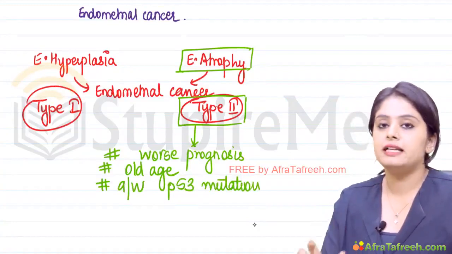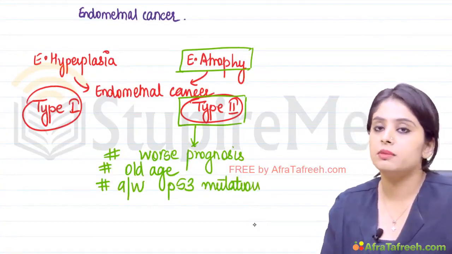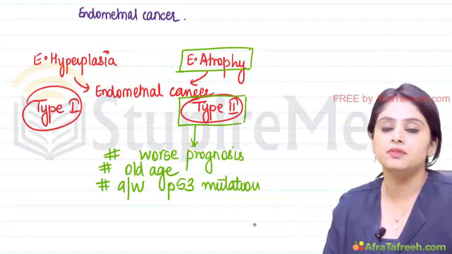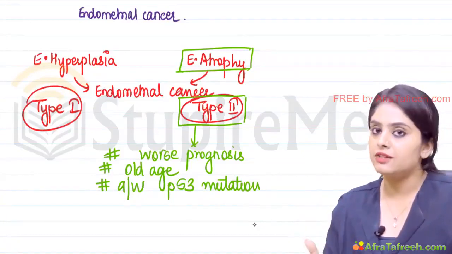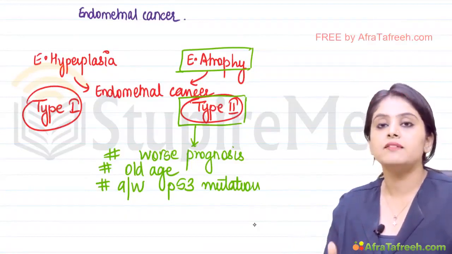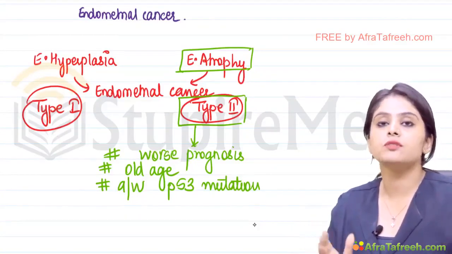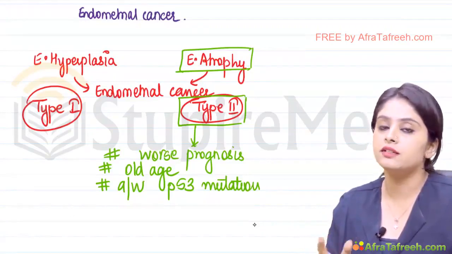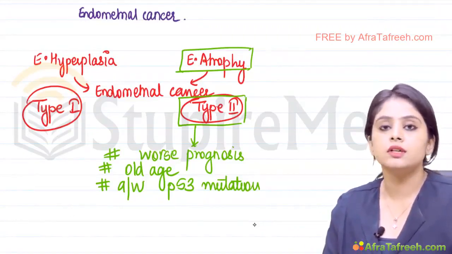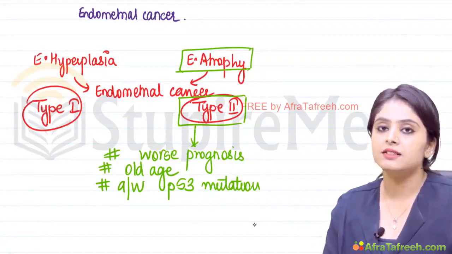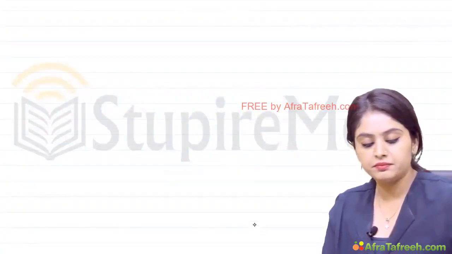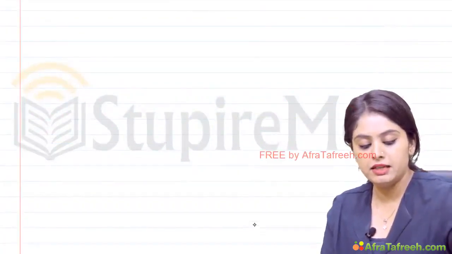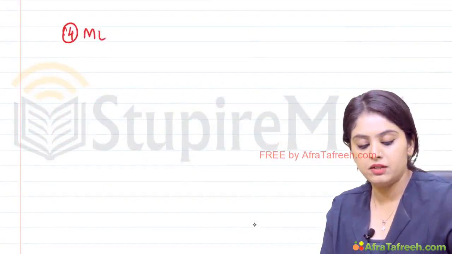So again, going slightly into female genital pathology, but very important because the concept building happens in this chapter. Both hyperplasia and atrophy of the endometrium can result in endometrial cancer, respectively type 1, type 2. Which is worse for the patient? It is type 2. So this was the third adaptive mechanism that we had, that is atrophy. Now we start with the fourth adaptive mechanism, and this is something known as metaplasia.